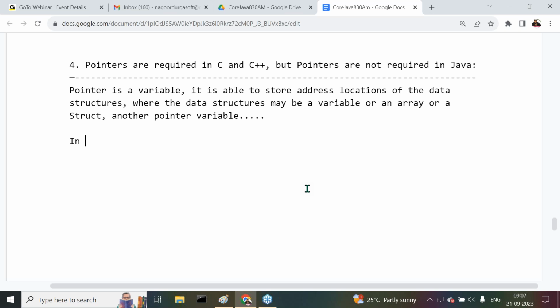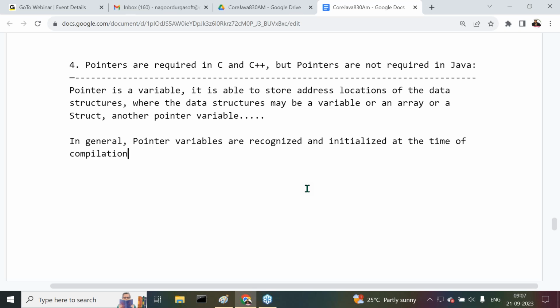In C, or in general, pointer variables are recognized and initialized at the time of compilation. Pointer variables are recognized and initialized at what time? At the time of compilation. Right or not?